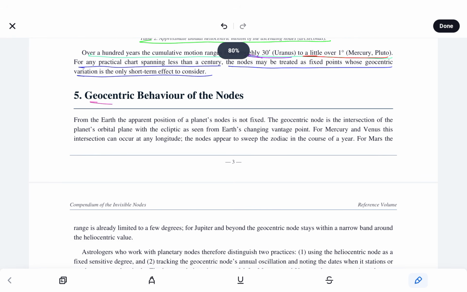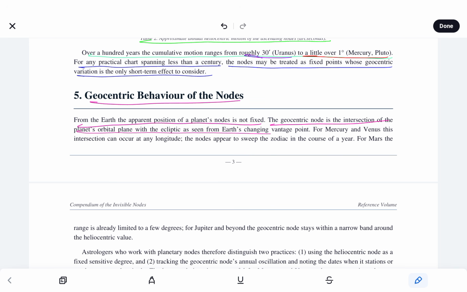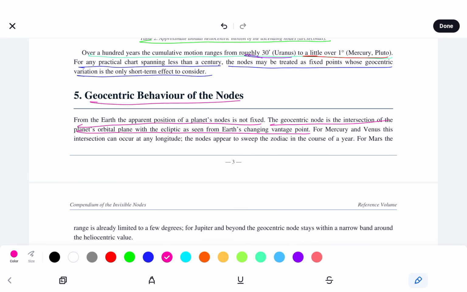Now we look at geo behavior of the nodes. From the Earth, the apparent position of a planet's nodes is not fixed.